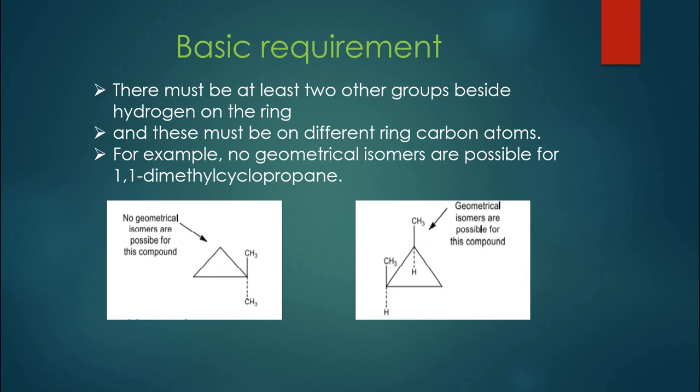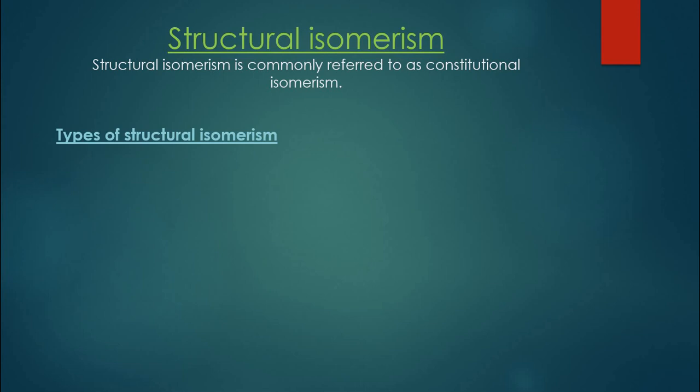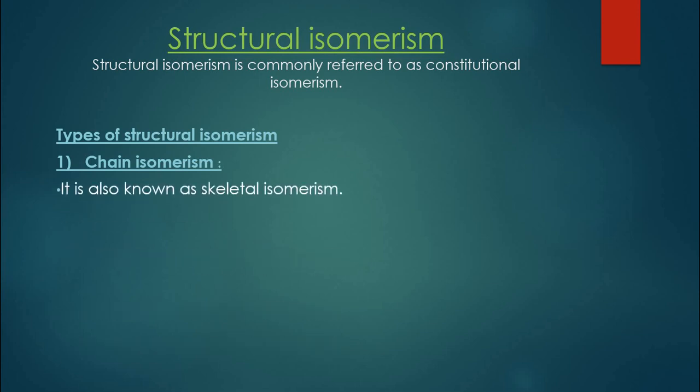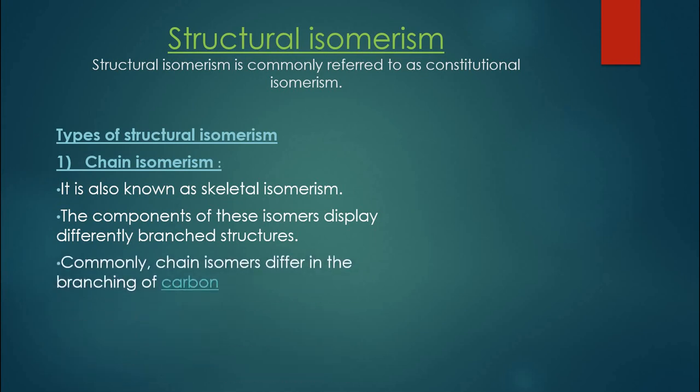Now moving on to the next type of isomerism, which is called structural isomerism. Structural isomerism is commonly called constitutional isomerism. There are various types of structural isomerism. The first one is chain isomerism. The name indicates there is something different in the chain of two molecules. Chain isomerism can also be called skeletal isomerism. Components of these isomers display differently branched structures. The chemical formulas will be the same, but their branching will be different. Chain isomers differ in the branching of carbon atoms only.